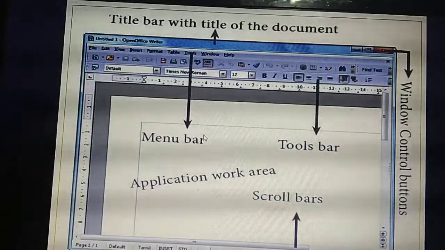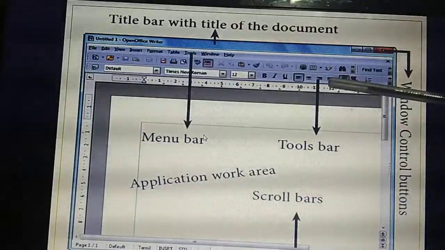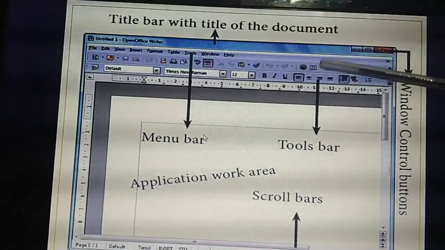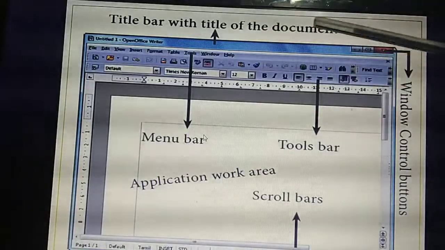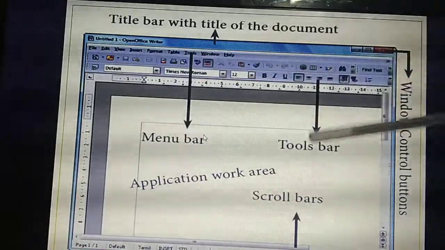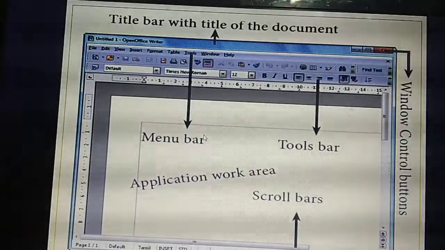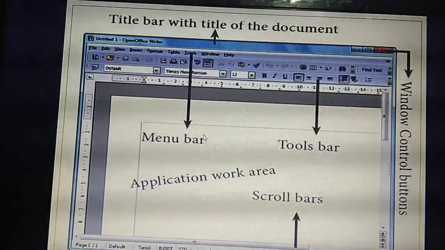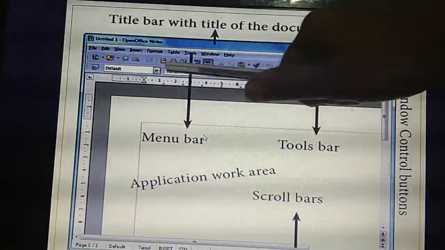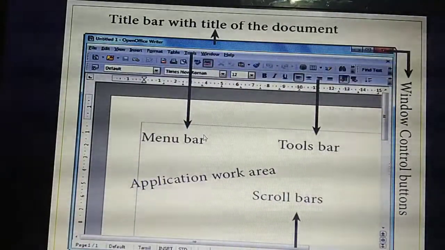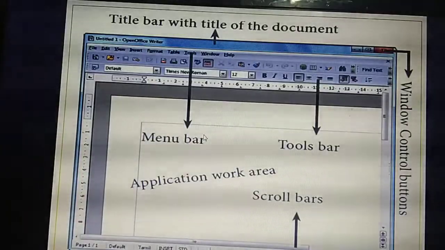In detail. So next thing is the toolbar. Next to the menu bar, tools will be available. So you can draw pictures and you can adjust the text you are typing. You can change the size of the text. You can give color for the text. That and all is given by which bar? Those things are present in here. This is called the toolbar. Understand?